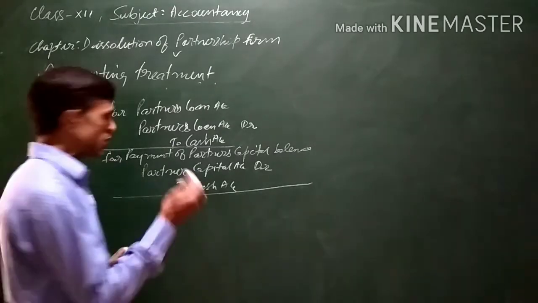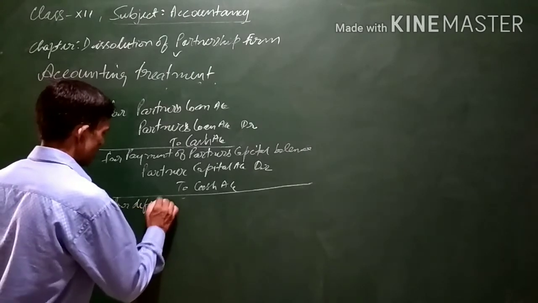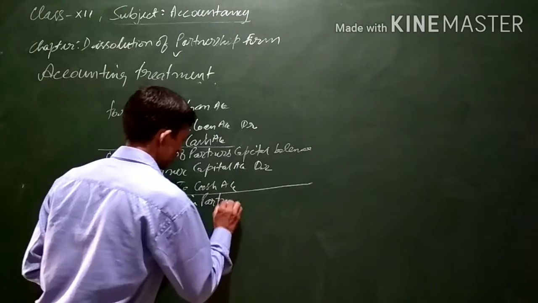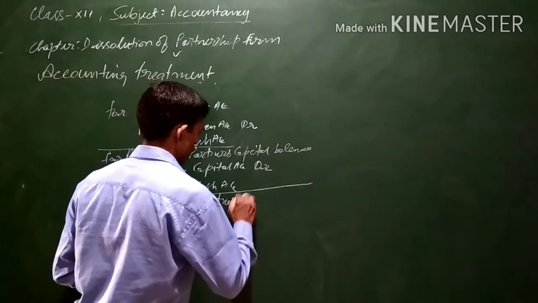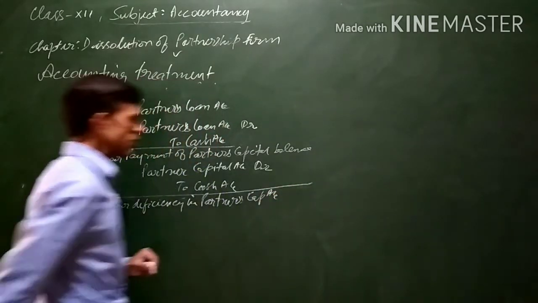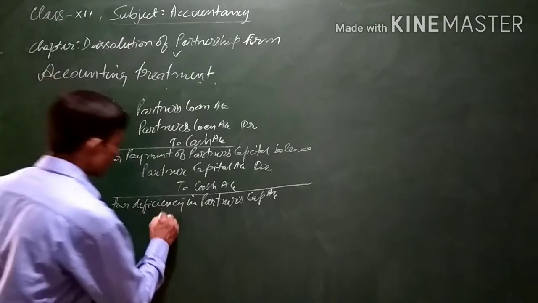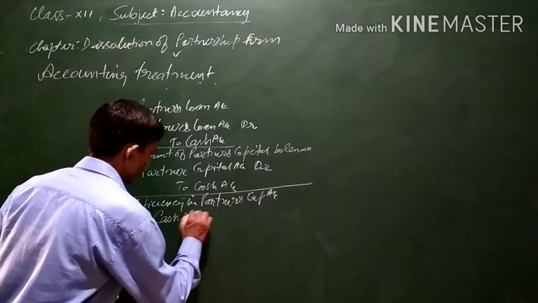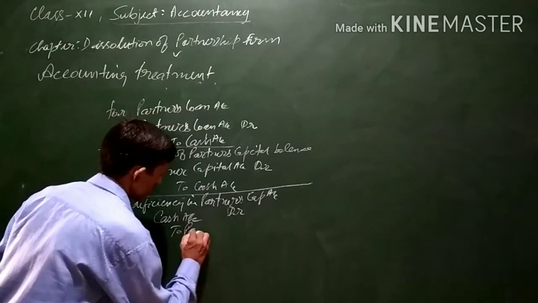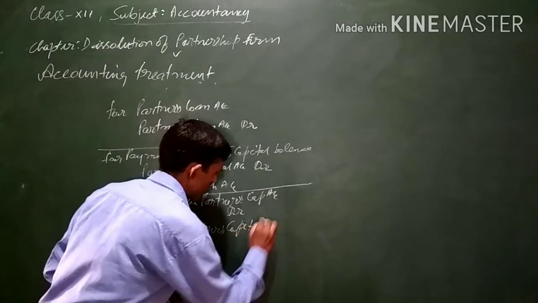But if there is a deficiency in the partner's capital account, the partner has to bring more money. For this, the entry will be cash account debit to partner's capital account. Reverse it.